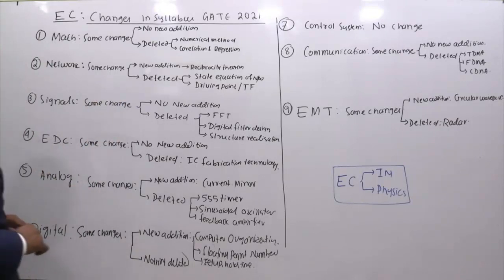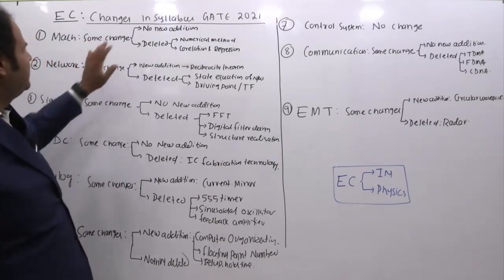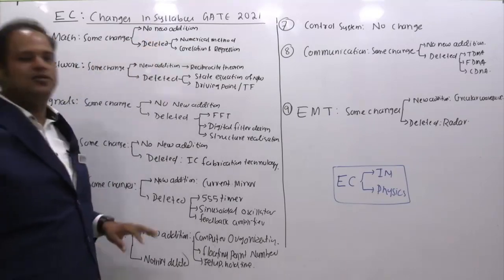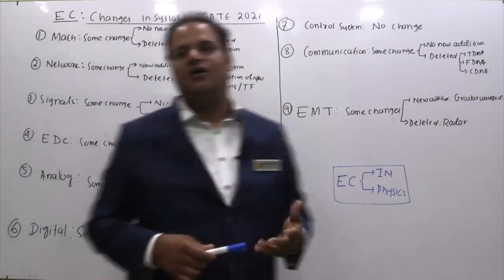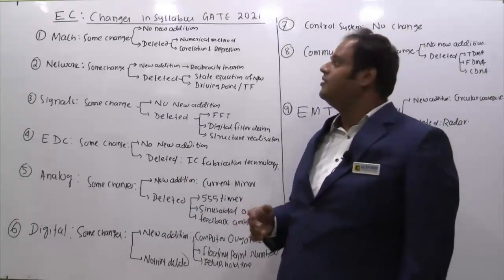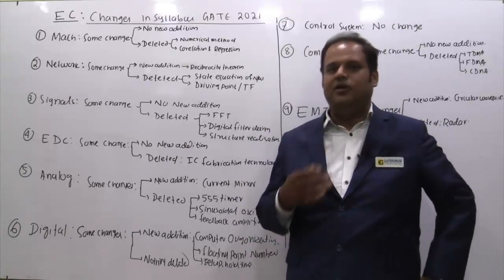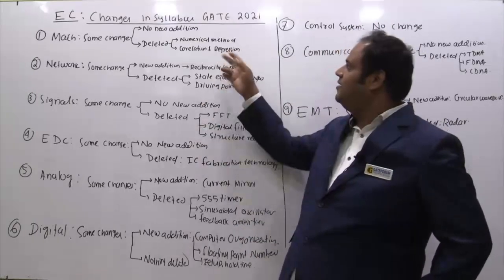So let's start with maths. In maths, some changes have been made. Basically there are no new additions, so no separate topics or anything extra has been given, but something has been deleted. What is deleted? In mathematics there is a segment called numerical methods in the GATE 2020 syllabus. That segment is removed.